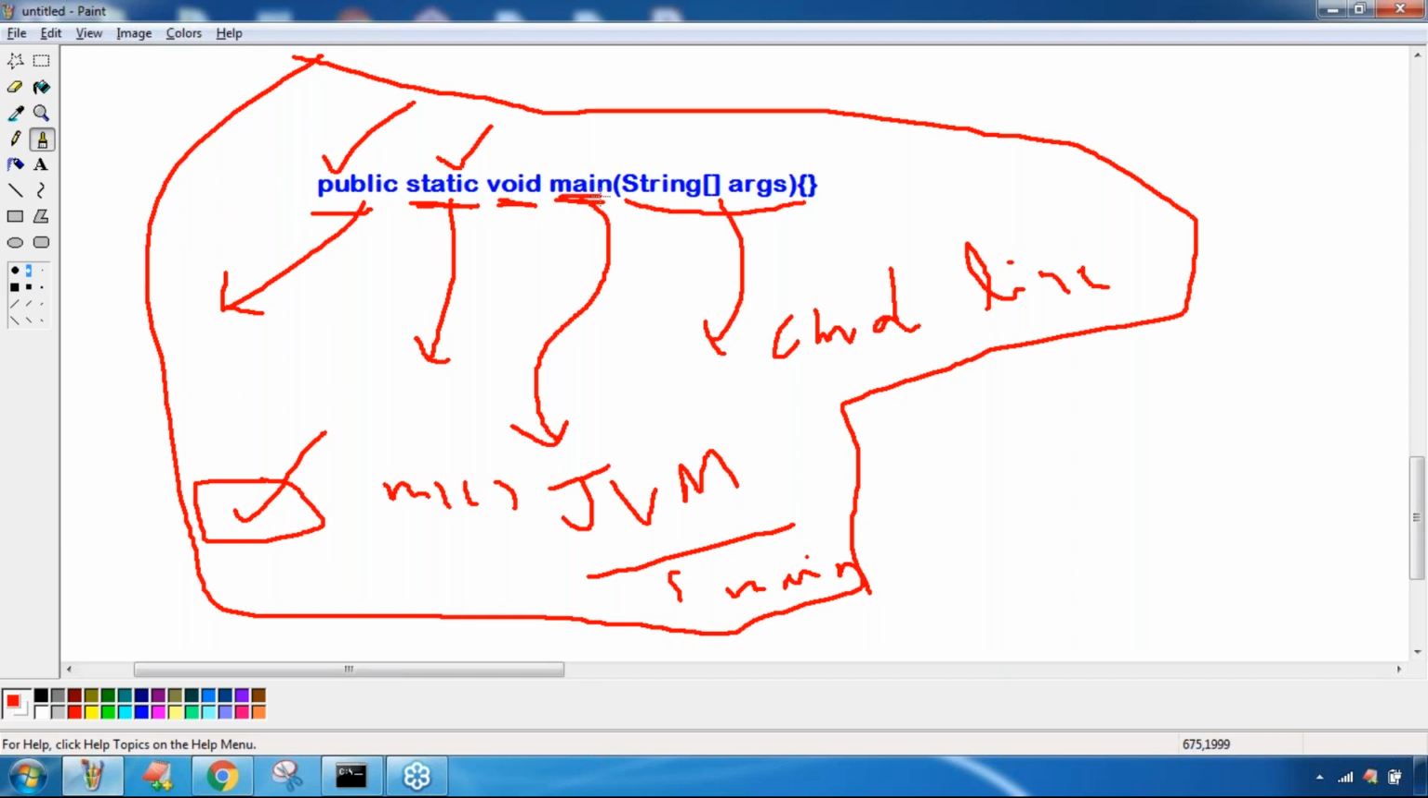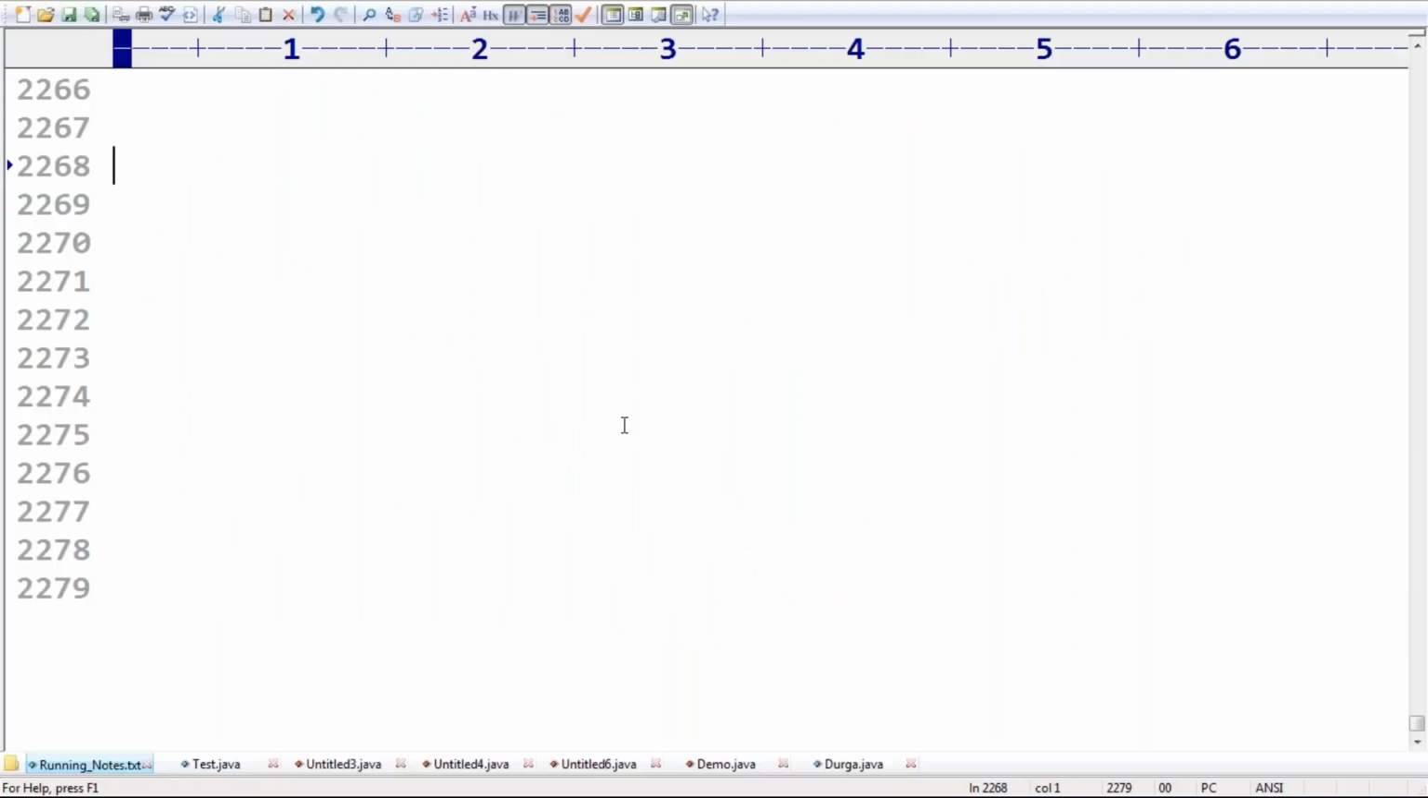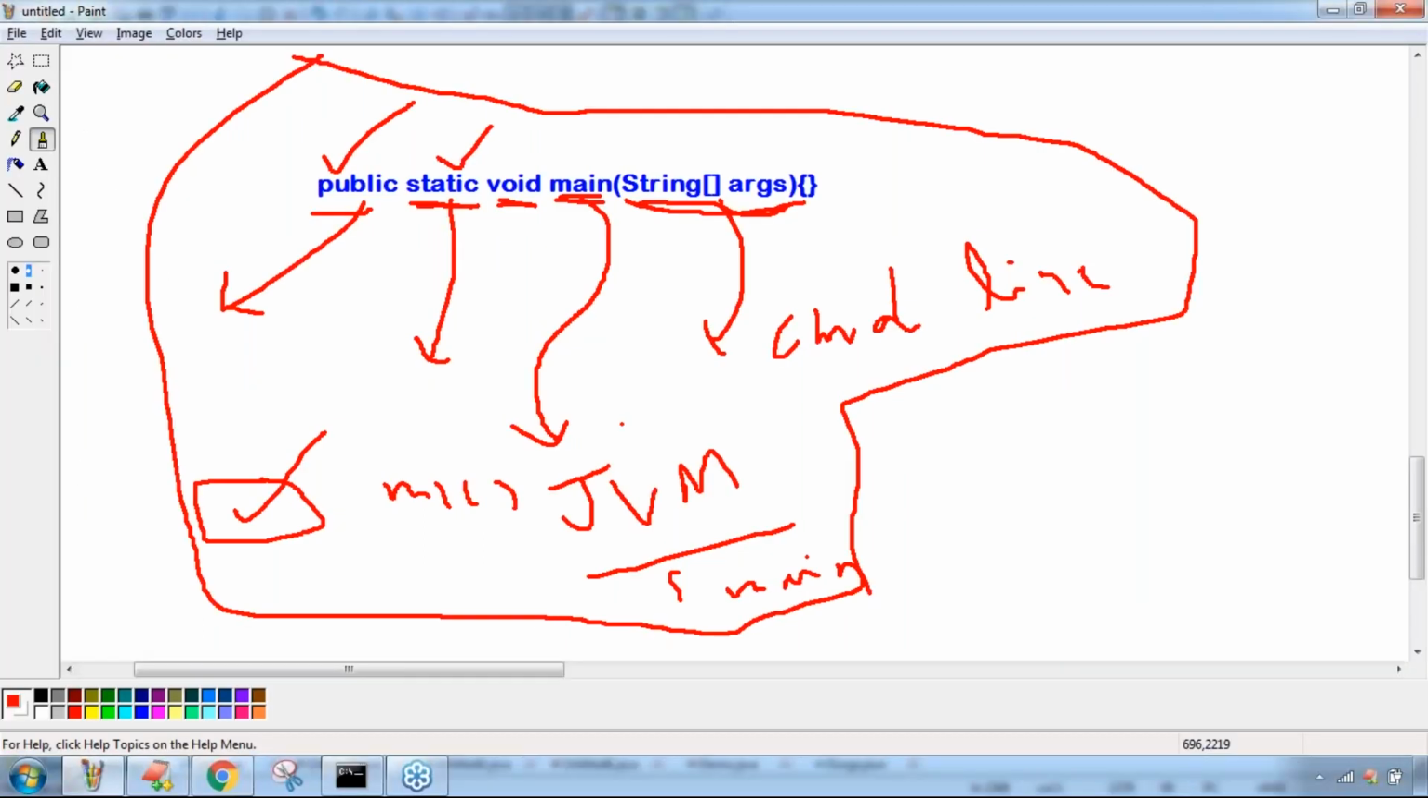Next, the name main. Inside JVM, main is configured in that style. Remember this one. What about String array args? Command line arguments I will discuss, don't worry at all, sir. Now, this syntax is very strict. By mistake, if you perform any change to this syntax, immediately you are going to get an error. Remember this one, it is a runtime error but not a compile time error.